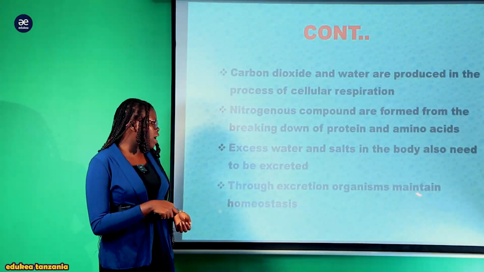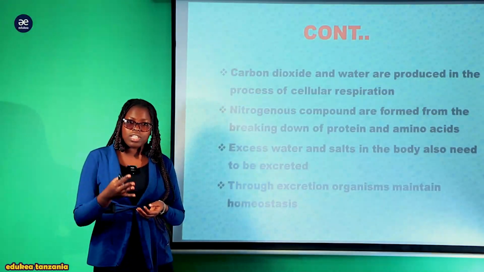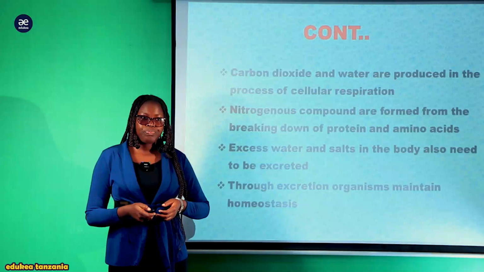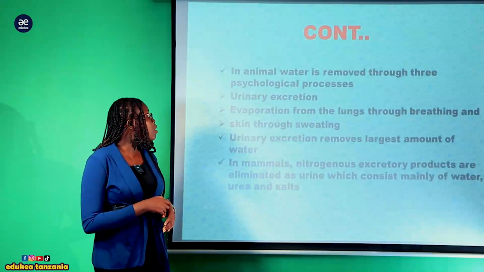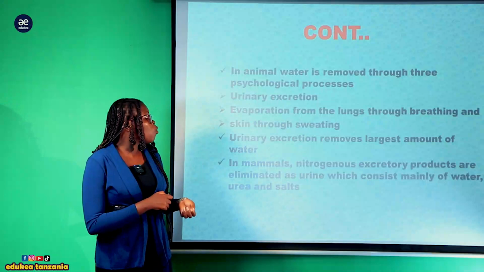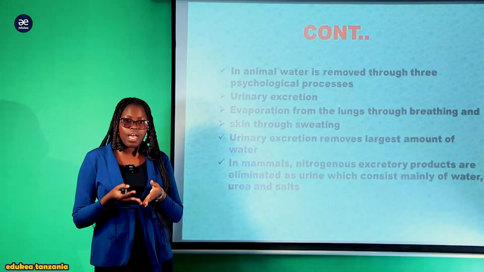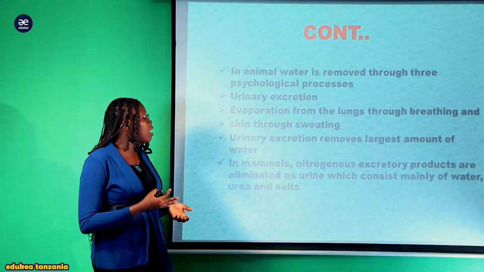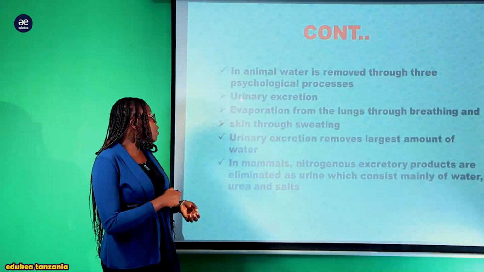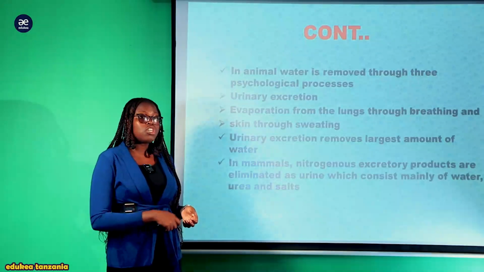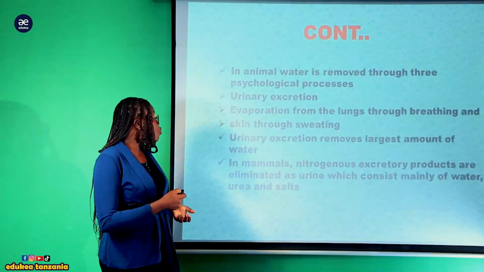Now, through excretion, organisms maintain homeostasis. Homeostasis is a condition of regulating or maintaining the internal body condition, internal body fluid. Now, in animals, water is removed through three physiological processes. Katika mwili wa mnyama, maji yanakuwa yanatolewa kwa three physiological processes. The first one is urinary excretion. Katika urinary excretion ambayo ndio kutoa maji in form of mkojo, in form of urine.